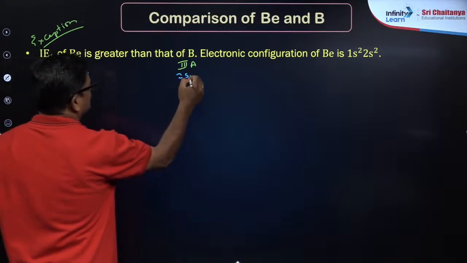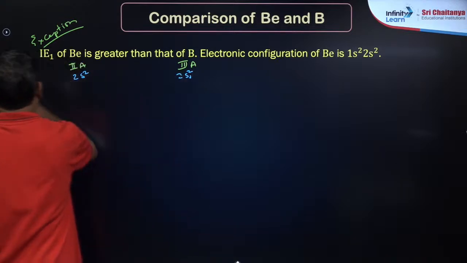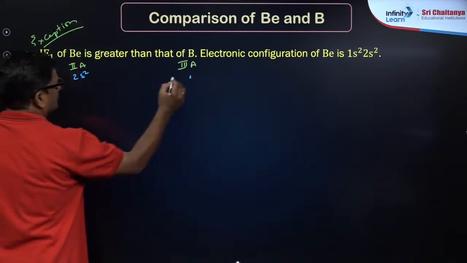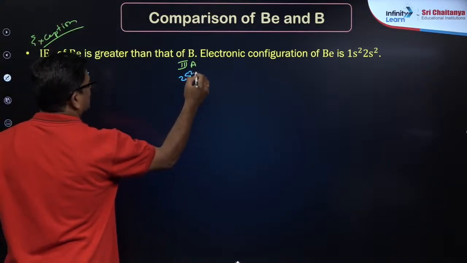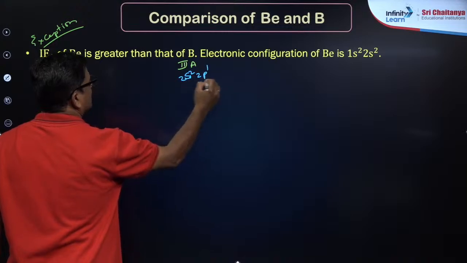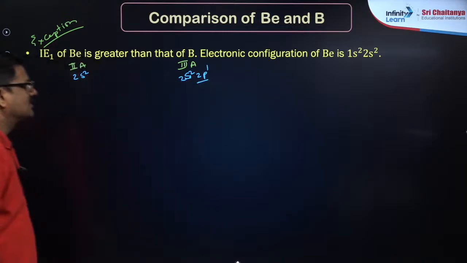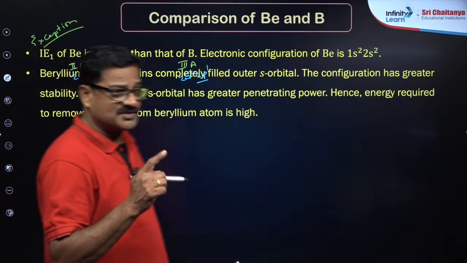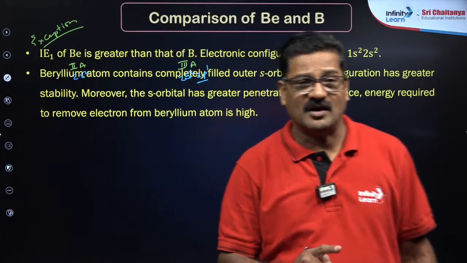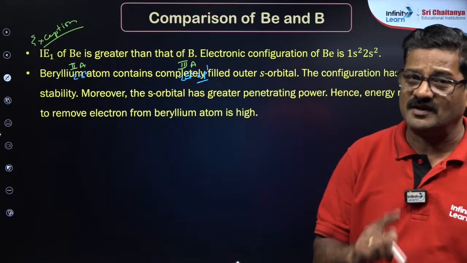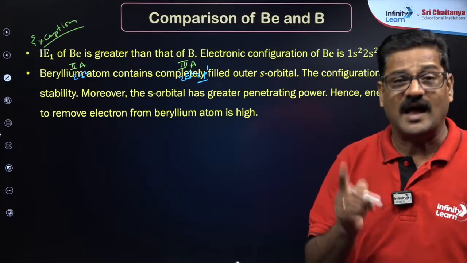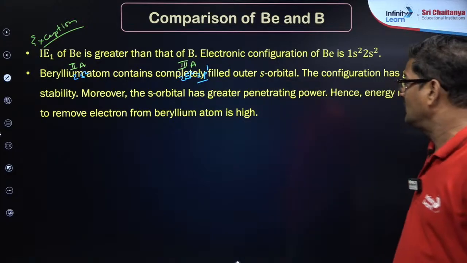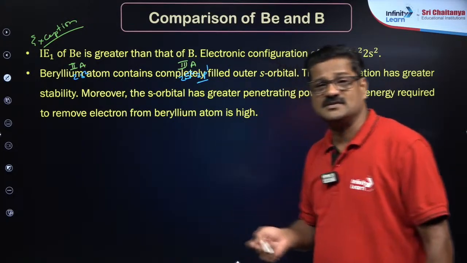Here it is 2s2 and for boron 2s2 and 2p1. So that p1 is loosely bonded, so that we can eliminate that electron. Removal of an electron from the s orbital is difficult as compared to removal of an electron from the p orbital. That's the reason why p1 is loosely bonded, so that it can be easily removed.